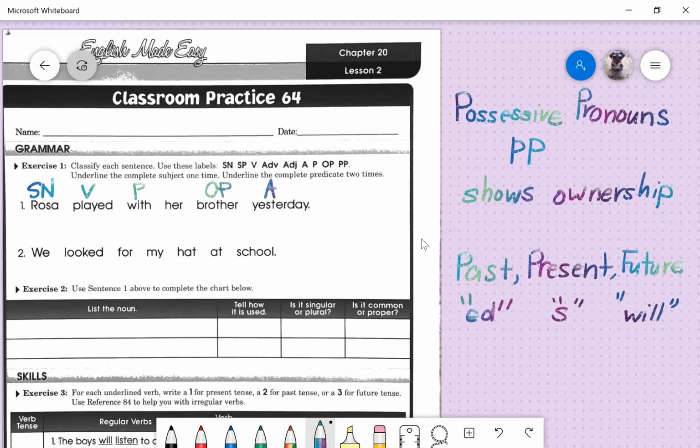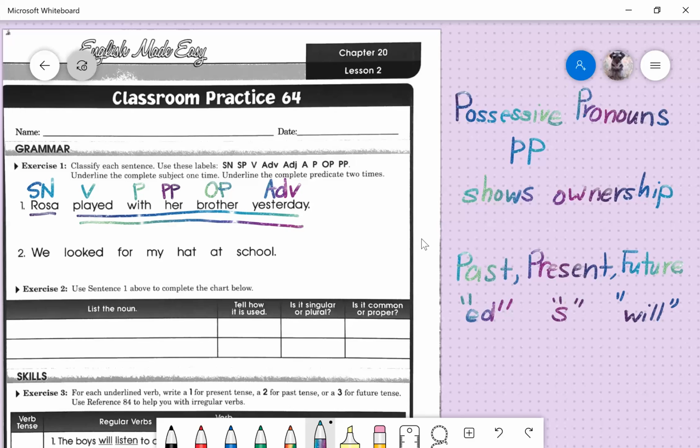Yesterday. Adverb, ADV. Whose brother? Her brother. Her is belonging. Possessive pronoun, PP. It's her brother, right? That they're talking about. It's not your brother, my brother. It is her brother. Underline the complete subject once and the complete predicate twice. The only new thing here is your possessive pronoun, her.